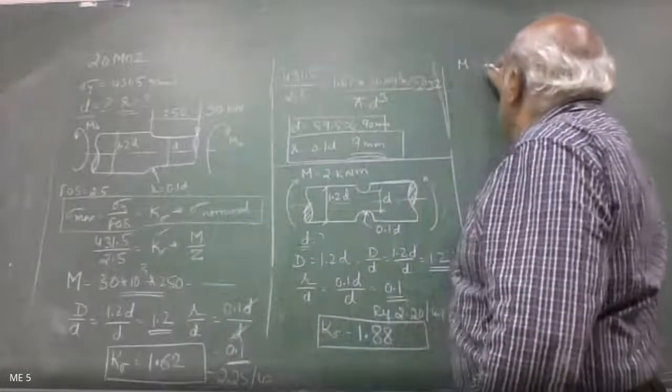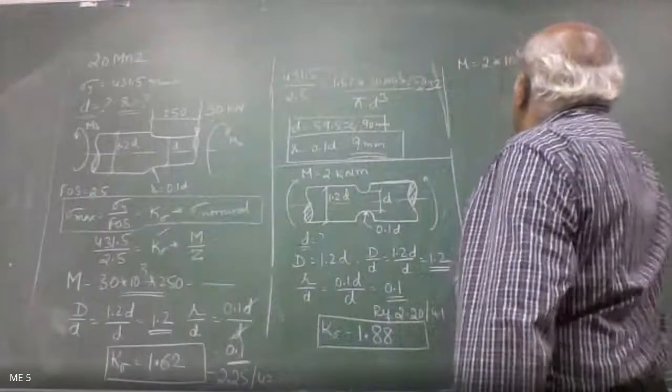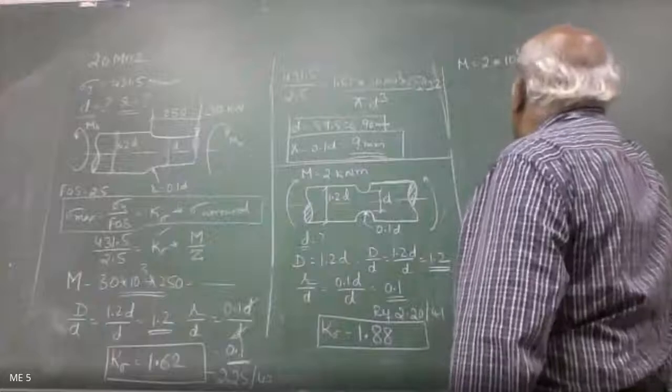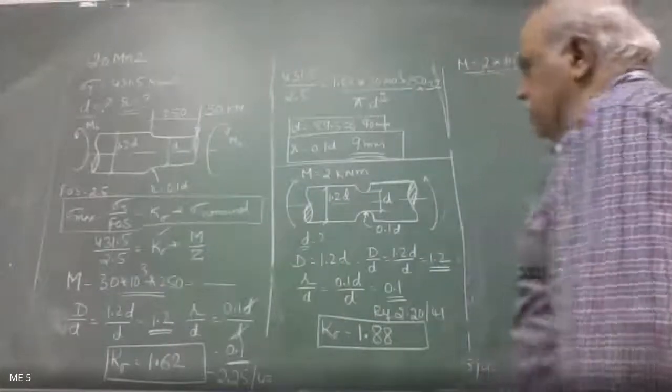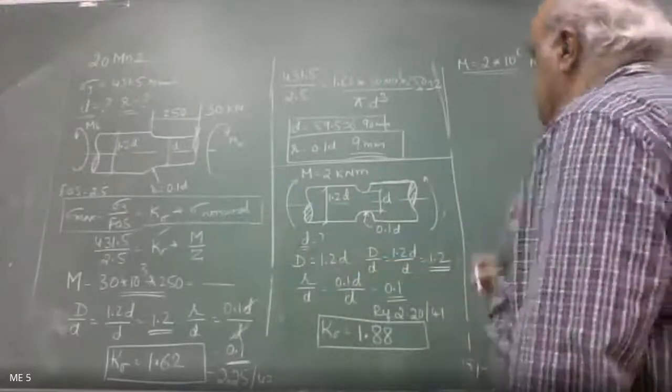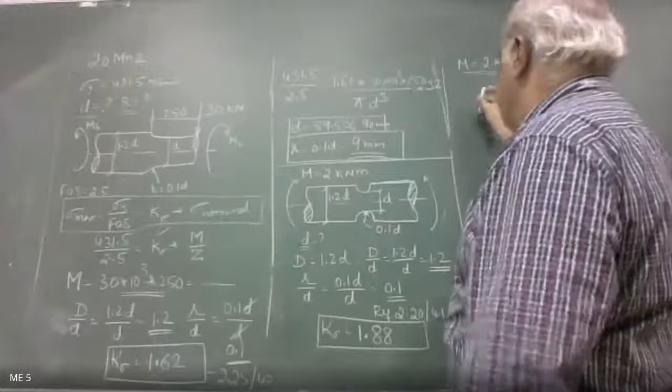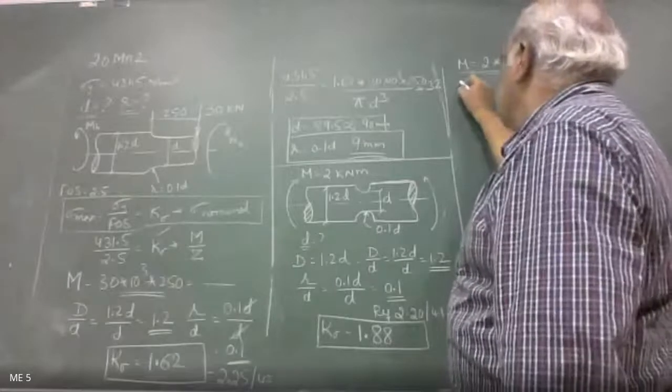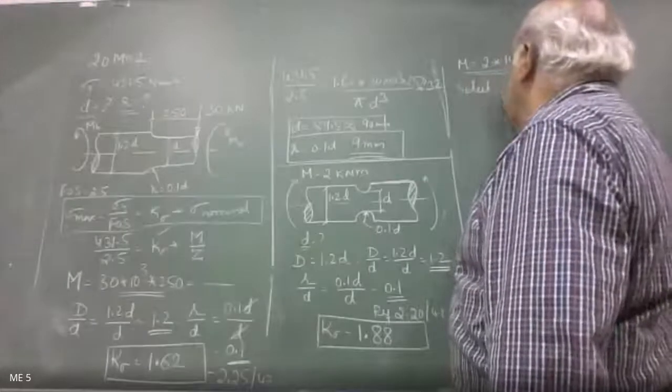The bending moment given is 2 into 10 power 6 Newton millimeter. What we need to find is the diameter of the grooved shaft. So we select the material, as I told you normally.